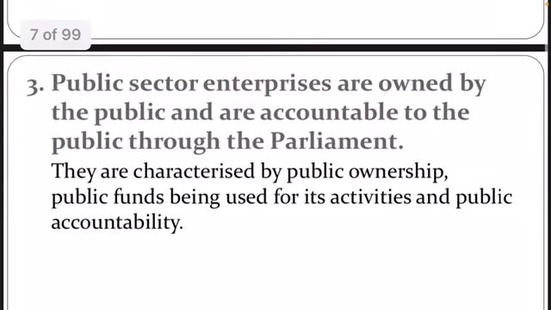See, these enterprises are owned by the public and are accountable to the public through the parliament. Now, the question is how they can be owned by the public. See, who elects the government? The public elects the government. We are living in the largest democracy of the world. So, every man has the right to vote. So, we elect the government, and these enterprises are part of the government. So, indirectly, who is the owner of these enterprises? The public is the owner of the enterprises, and yes, these enterprises are accountable to the public through the parliament.